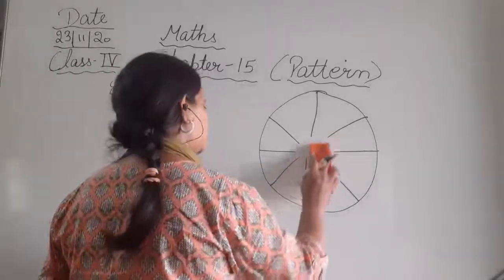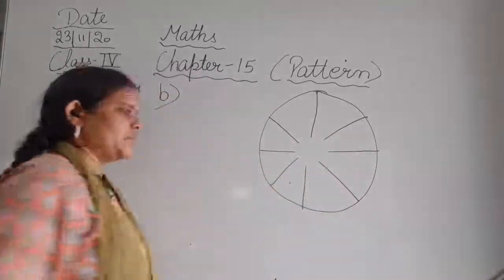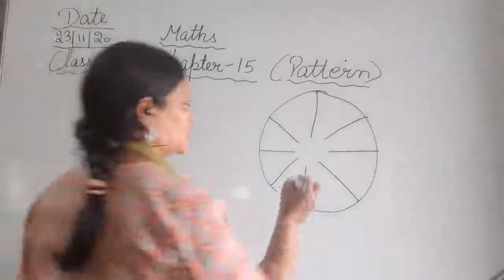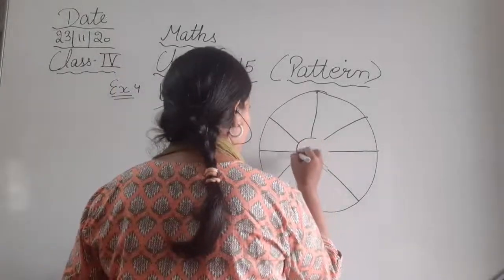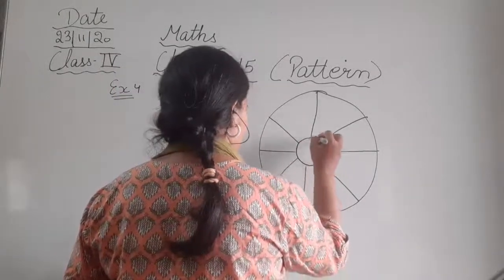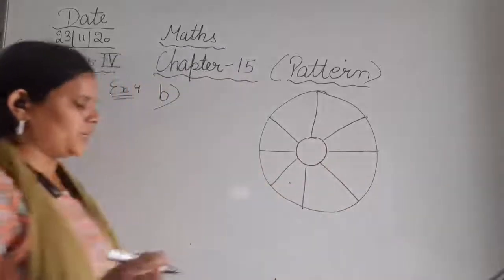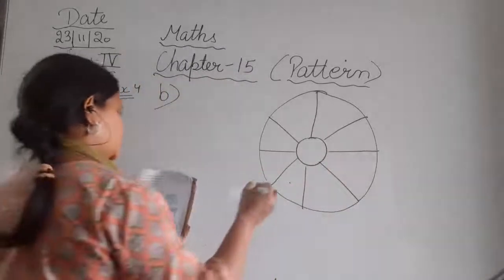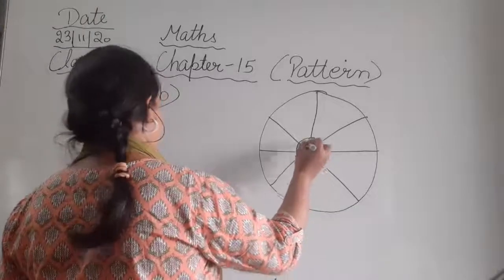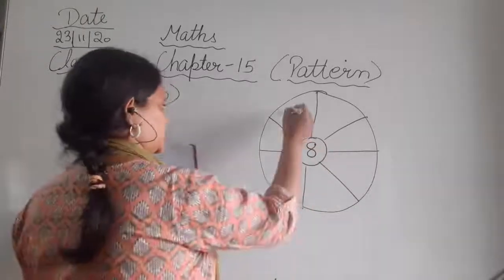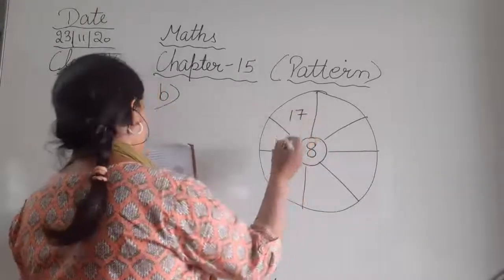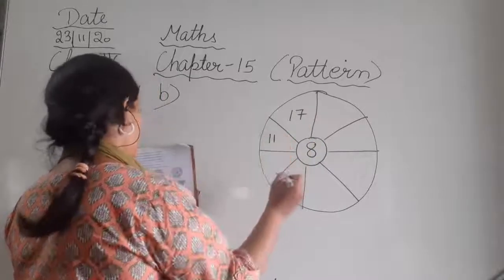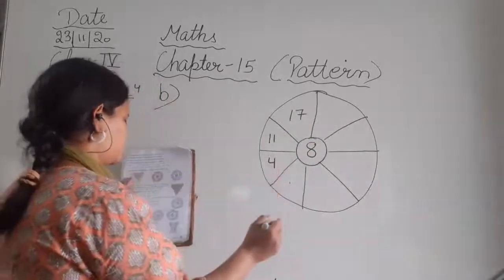Now I'm just going to write the numbers that were in between. Okay, so this is the pattern that is followed here. Here it is written 8. Then here it is written 17. Here it is written 11. Here it is 4.